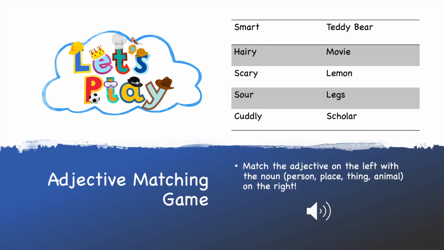Smart, hairy, scary, sour, and cuddly. Now, the nouns on the right are teddy bear, movie, lemon, legs, and scholar. Let's see if you can match the adjective with the noun on the right. Give it a try.